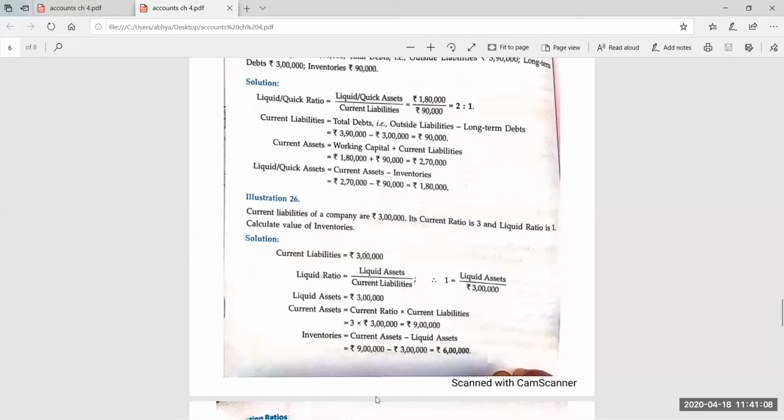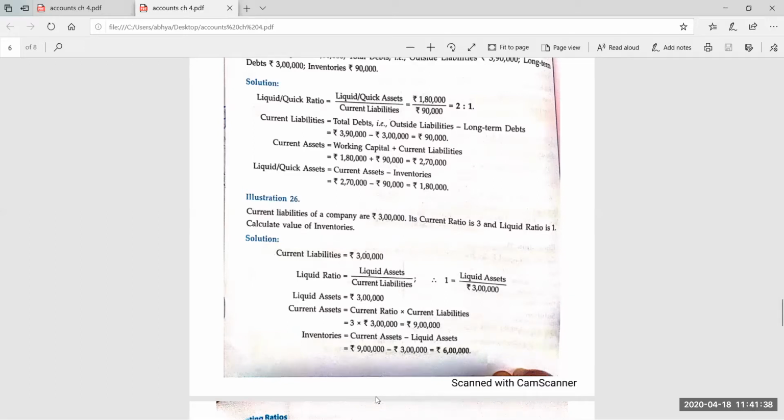Liquid ratio is liquid assets upon current liabilities. In the alternate way we can use the formula I told you, that we can also find the value of inventory if we have both current assets and liquid assets. The difference of current assets and liquid assets is the inventory, because the formula for liquid assets is current assets minus inventory. So just use the one formula which I told you. Don't change your formula again and again.